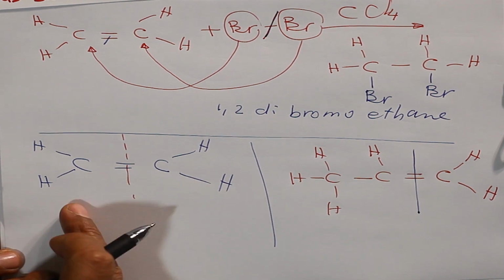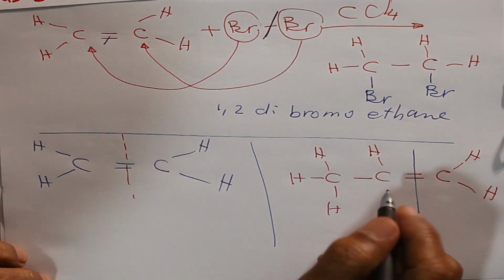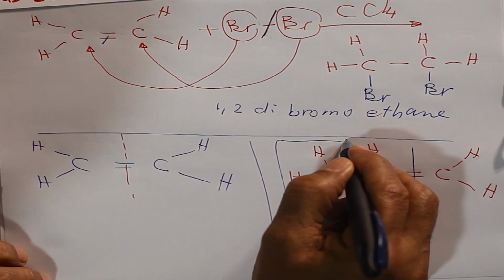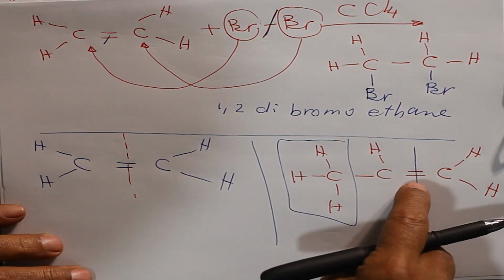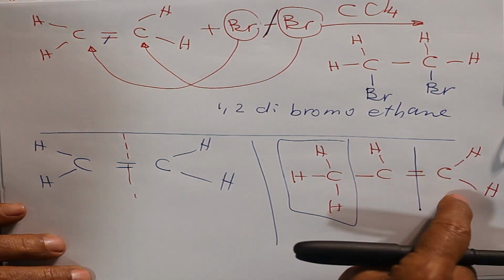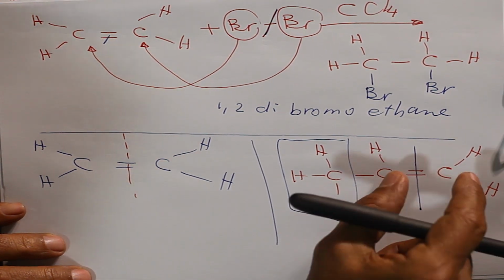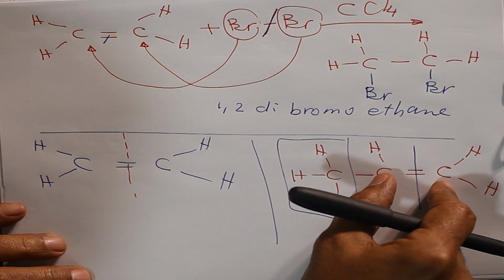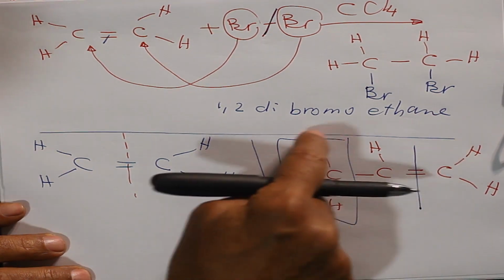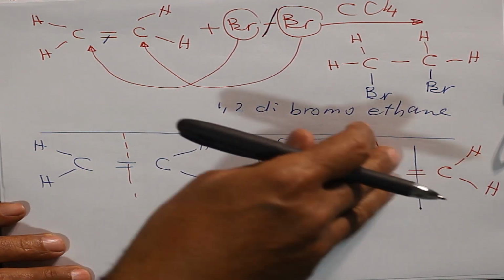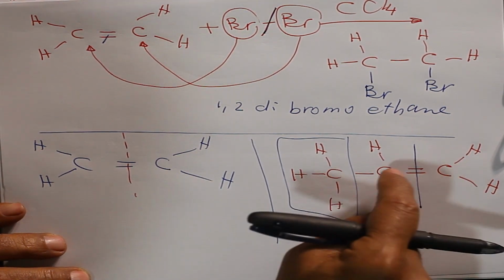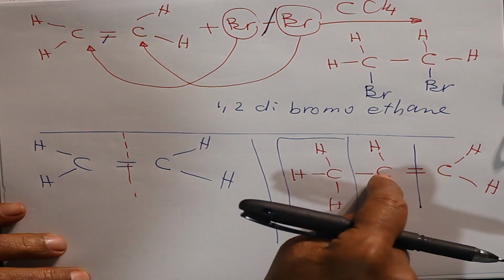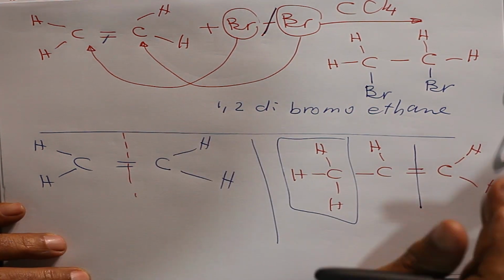Symmetrical means the same, asymmetrical means different. We say symmetrical and asymmetrical for the double bond between 2 carbon atoms, and we test them, not the other molecule. We may have a long chain, but with the double bond between 2 carbons, we can test symmetric or asymmetric.